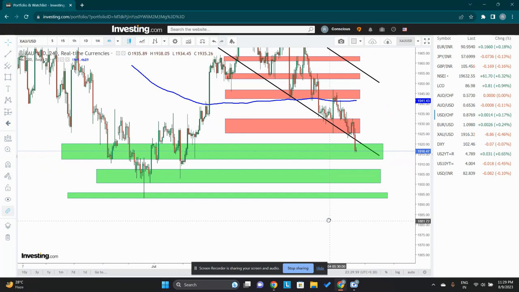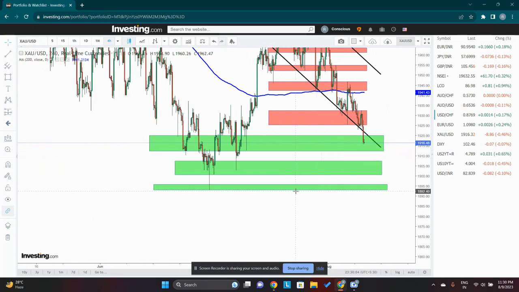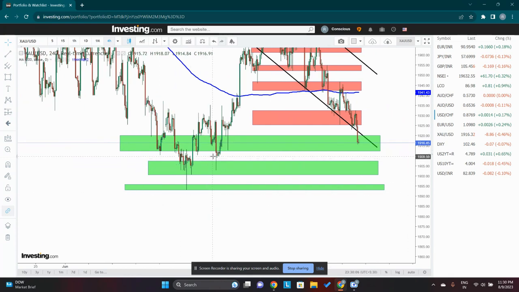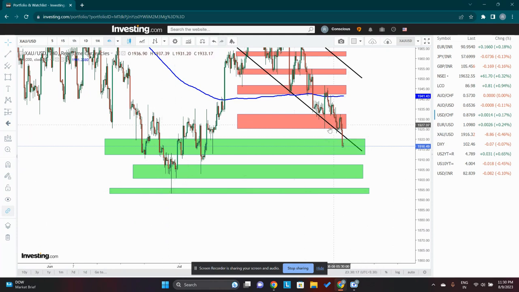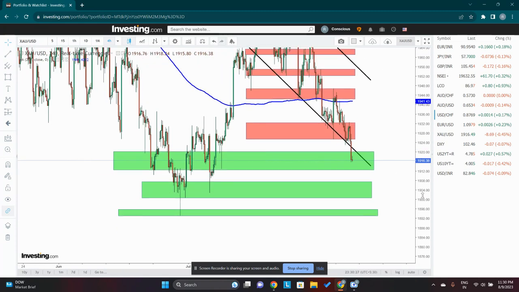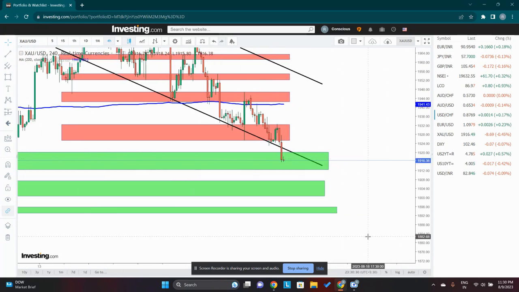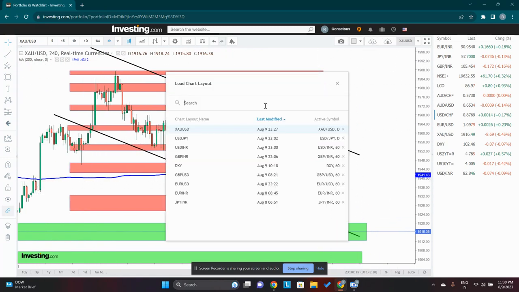Our last level of support comes somewhere around the 1890 level. This was from where we bounced, and after the CPI data and everything came, gold just rallied and gave an uptrend. So again, if we close below this, it's a negative sign. We'll have to see the CPI data. If that also comes negative, I think gold will go below 1900. It will just break gold. So we are starting on a negative basis.